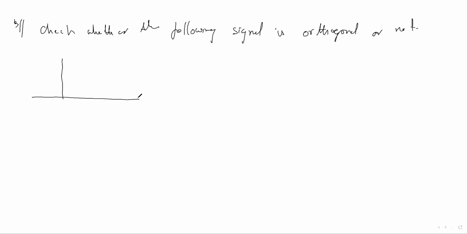Take another problem. Check whether the following signals are orthogonal or not. What are those signals? Following signals. This is -1, 1, 2, 4, t.